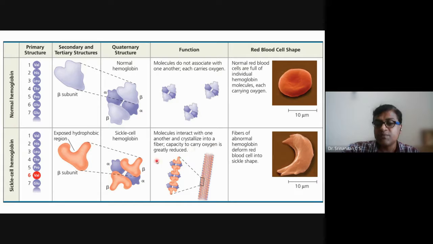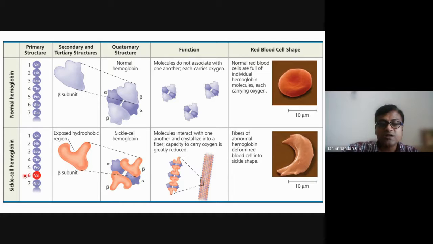Why? Because many different proteins will bind to it, and because the hydrophobic region is exposed, the other sickle celled proteins will also bind to it, and thus it will make a sickle cell, whereas it should be of this shape. The consequence of this is sickle cell anemia, where the blood flow will not be normal.